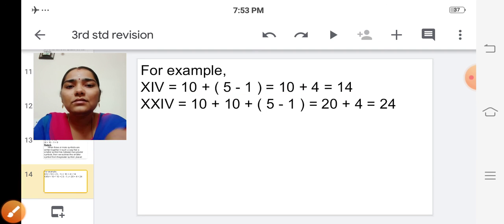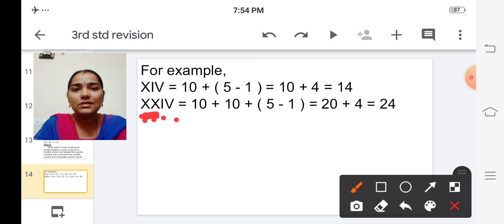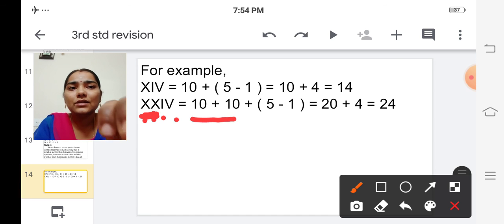See the next one. Roman letter 10, Roman letter 10, Roman letter 1 and Roman letter 5. See first two. So the Roman letters are repeated. Same symbol is repeated, isn't it? So follow the first rule. What we have to do, if Roman letters are repeated, we have to add their values, isn't it? So Roman letter 10 plus Roman letter 10, isn't it? So next, see the Roman letter 1 and Roman letter 5.